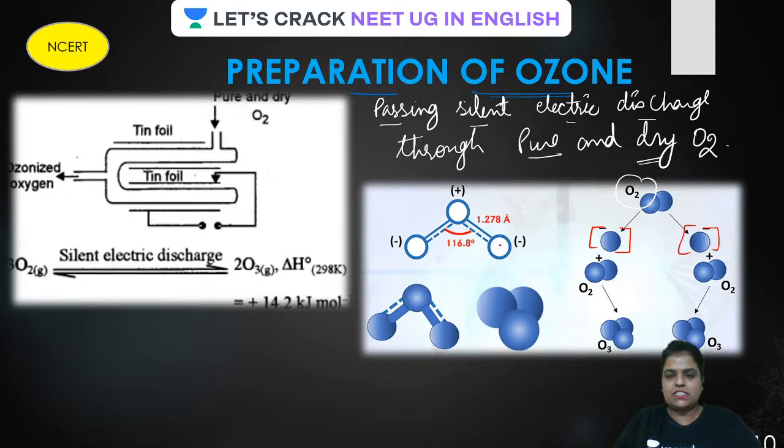Silent electric discharge means it should be slow, smooth, and also it should come on a regular basis. And remember, it should be dry. Electric discharge is there. Okay, guys.